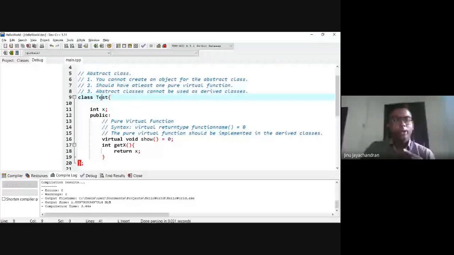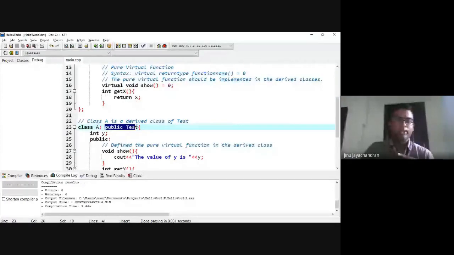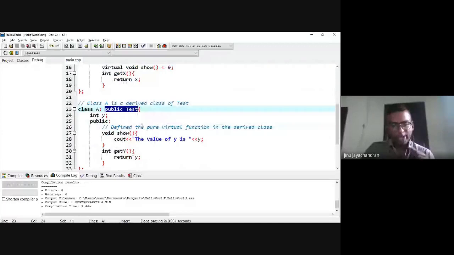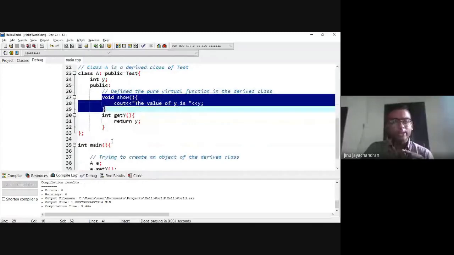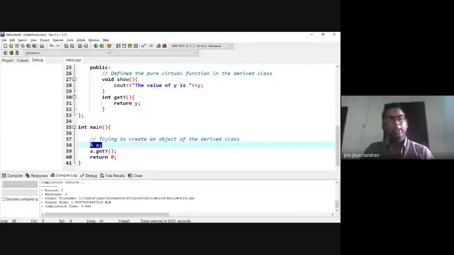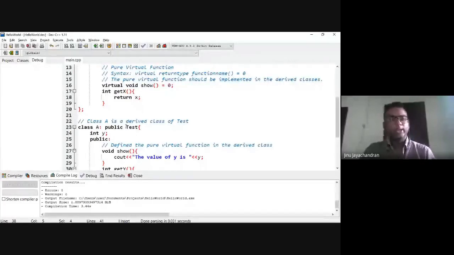Okay. When you derive the abstract class to some other class, for example, class A is derived publicly from the abstract class, then you need to definitely define the pure virtual function inside your derived class. Otherwise, it will throw an error. Otherwise, the compiler will not allow you to create this object. Okay. So these are the abstract classes, derived classes and pure virtual functions. Okay. This also has been asked many times in our semester end examination, but the concept is very simple. If you can write it down properly in English, that is more than enough. Okay. So let's go back to our slides.